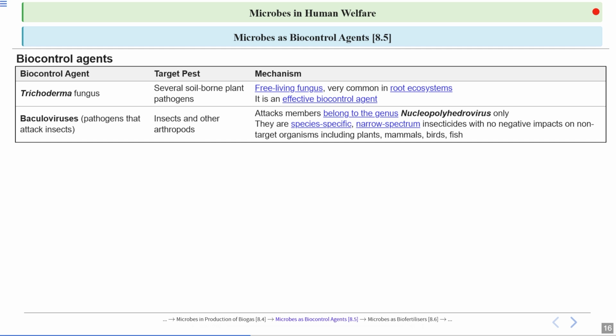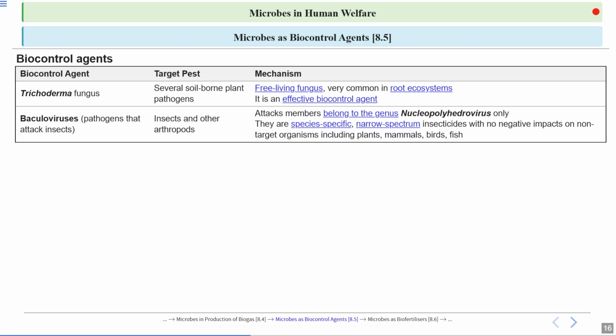Okay, let's talk about biocontrol agents. So Trichoderma fungus, this is also a biocontrol agent. The pests are several soil-borne plant pathogens. And this is a free-living fungus, very common in root ecosystems. It is a very effective biocontrol agent.